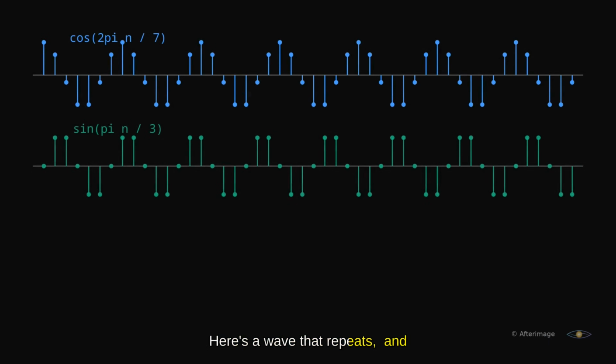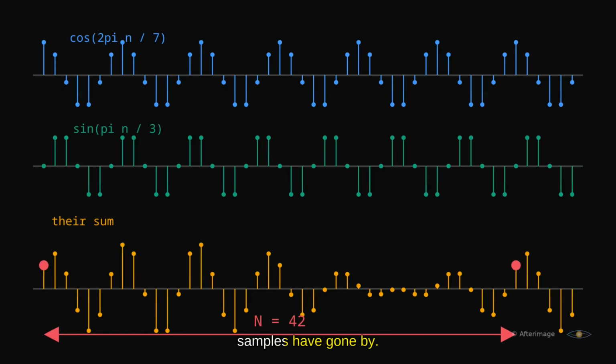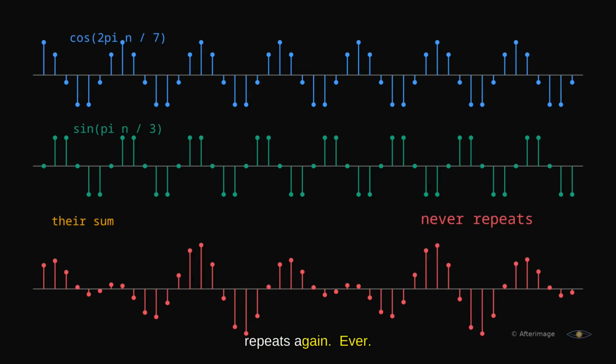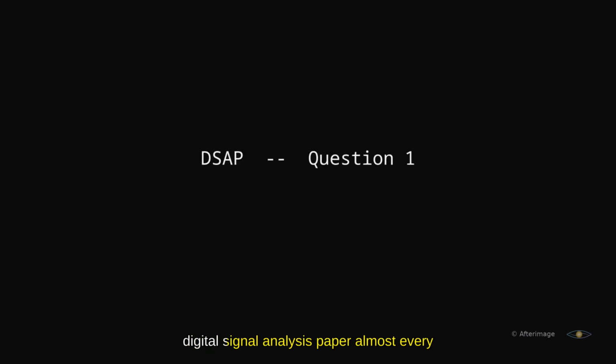Here's a wave that repeats, and here's another wave that repeats. Add them, and you'd expect the answer to repeat too. It does, but not until 42 samples have gone by. Change one number, and it never repeats again. Ever. This is question 1 on your digital signal analysis paper almost every year.